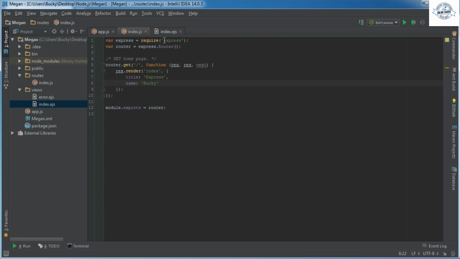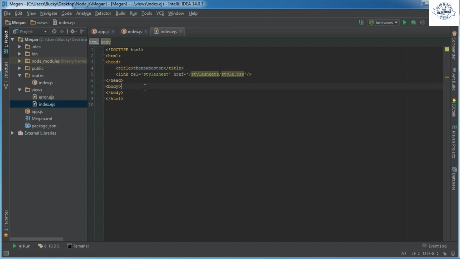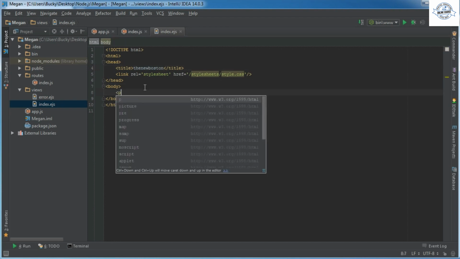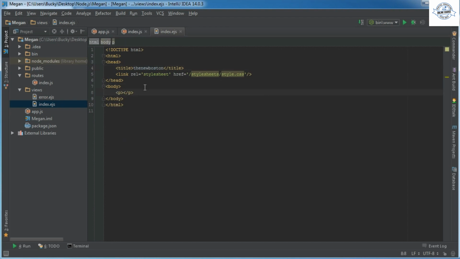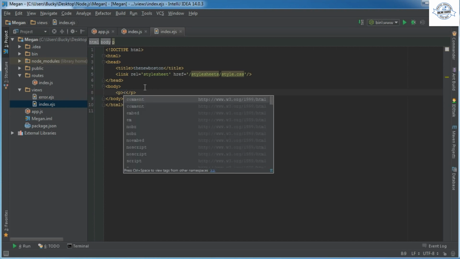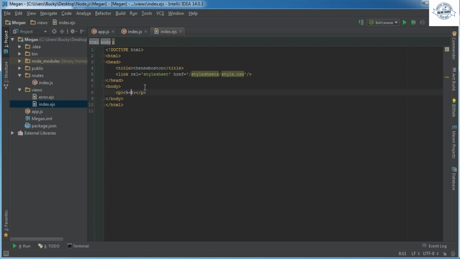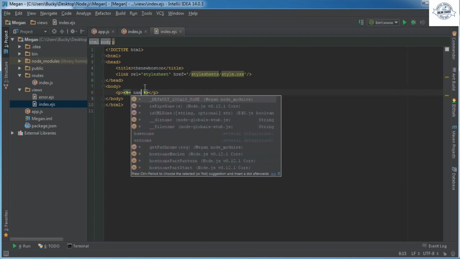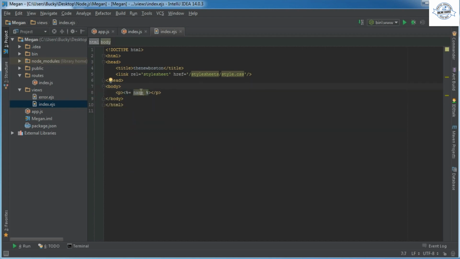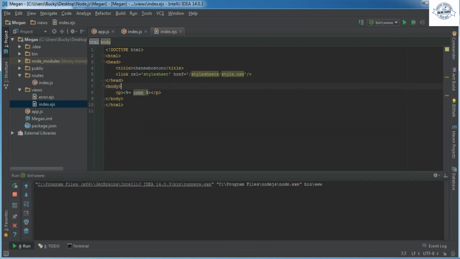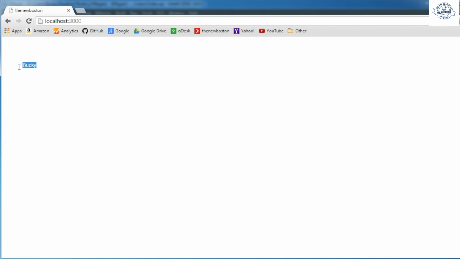So now in our EJS file, anytime we use the variable name, it will display Bucky. And in the body I'll make a real simple paragraph. And remember, that's less than, percent, equals, since we're using a variable, and the variable is called name. So now let me run this again and check it out.